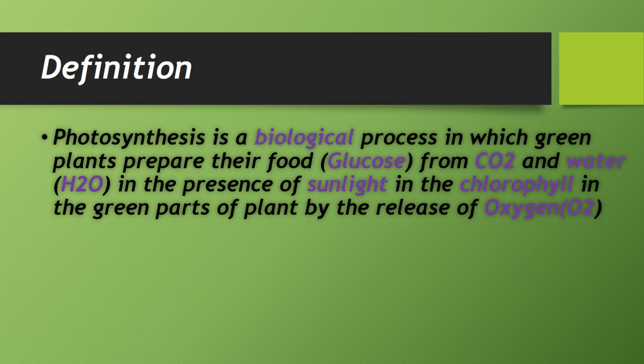Simply you can say photosynthesis is a process by which green plants prepare their own food, glucose, from carbon dioxide and water in the presence of sunlight, in the chlorophyll, and release oxygen. This is the complete definition of photosynthesis.